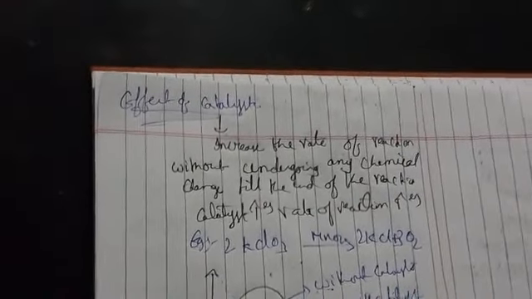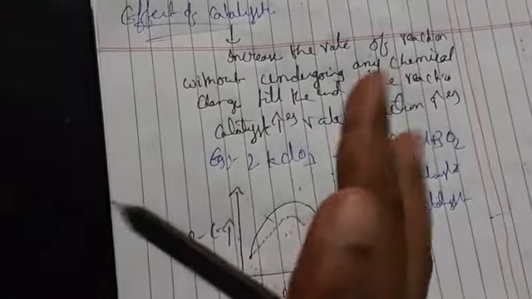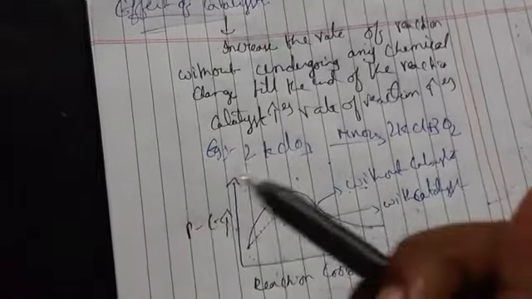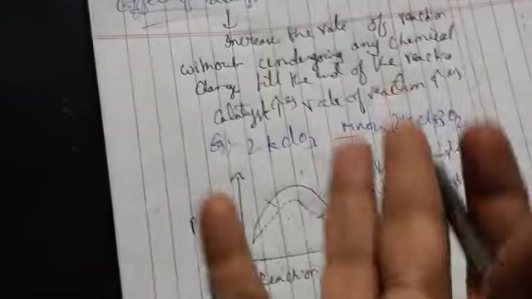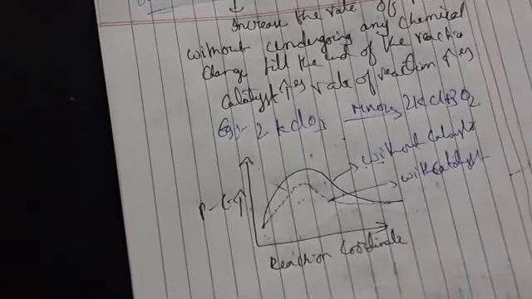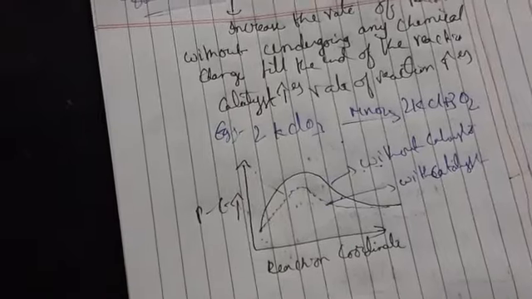Activation energy is the minimum extra energy required for the molecules to collide, to activate the molecules. Whenever molecules collide, they require this minimum extra energy. That we call activation energy.